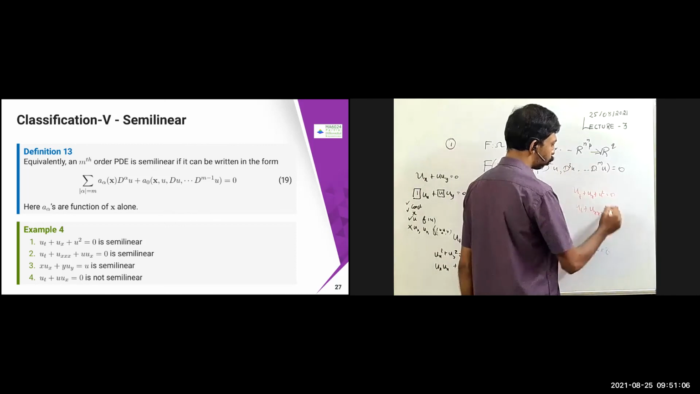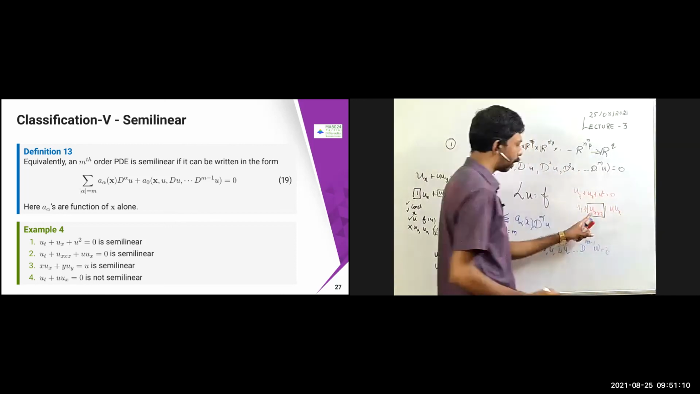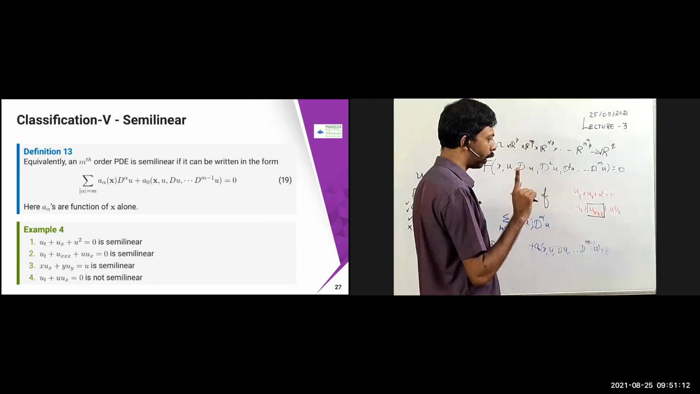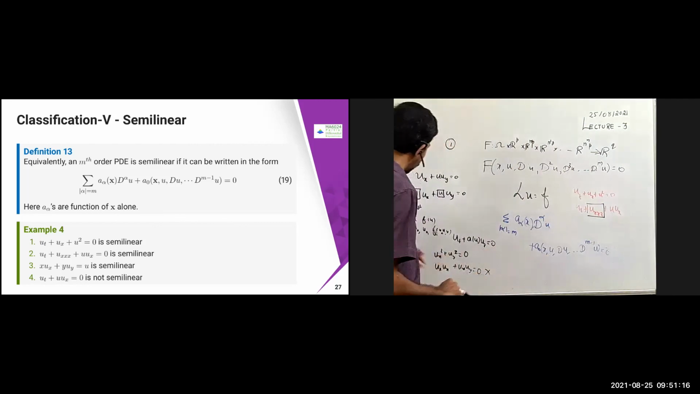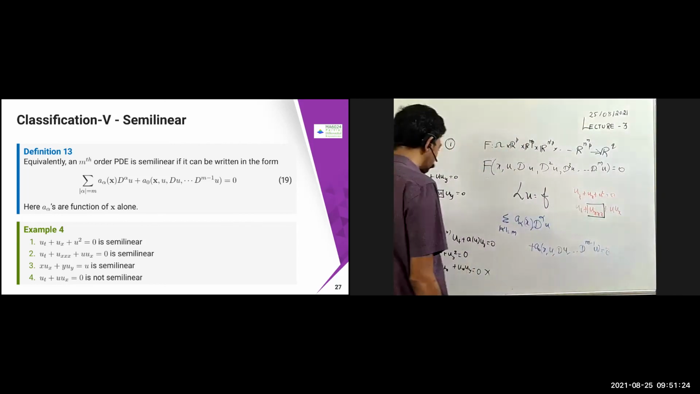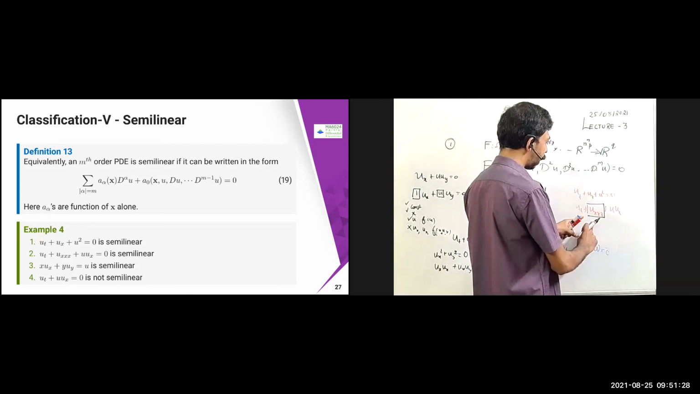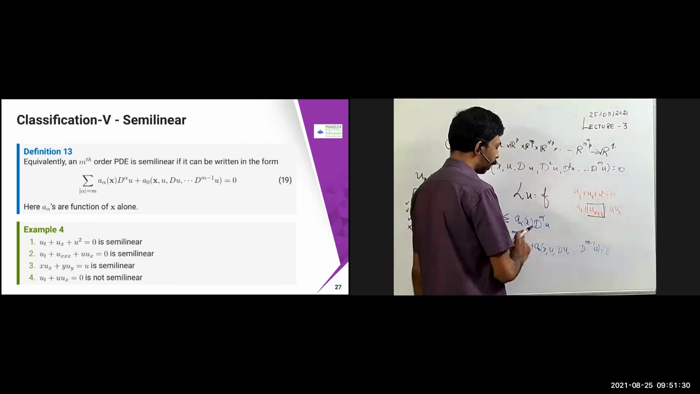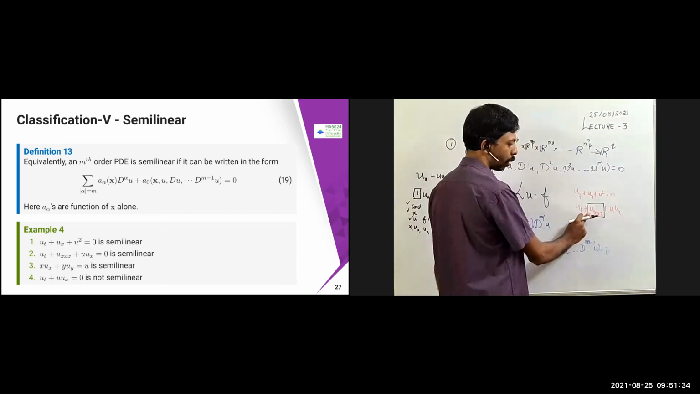But don't look at this one. You have to look at the highest derivative only. The highest derivative is this one, and its coefficient is 1 only. First of all, you have to classify whether it is a quasi-linear PDE. It is a quasi-linear PDE because the coefficients are either constant or x or u. That is not a problem. Now the question is whether the highest derivative has a coefficient depending on the independent variable only, a alpha of x. It is already constant, so it is a semi-linear PDE.